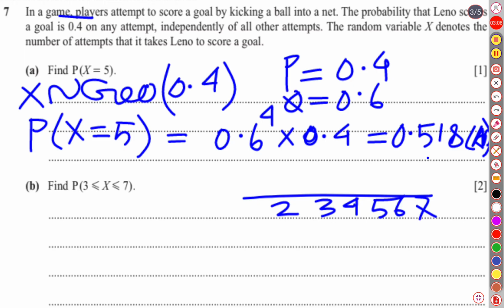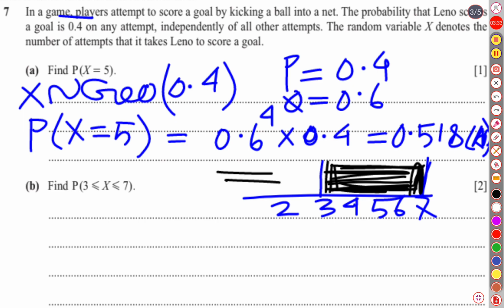The 7th attempt is here, and the third attempt is over here. We have to find the probability of this portion. So we will find the probability of succeeding on or before the 7th attempt, then subtract this left part.